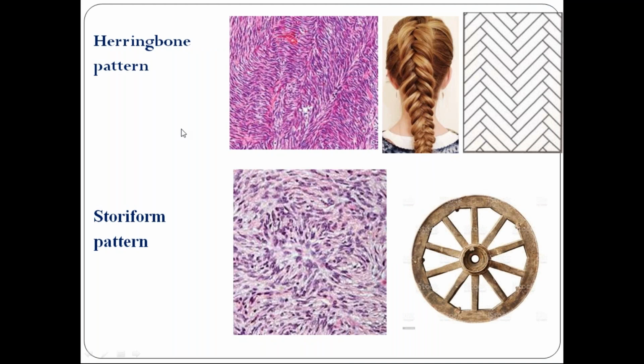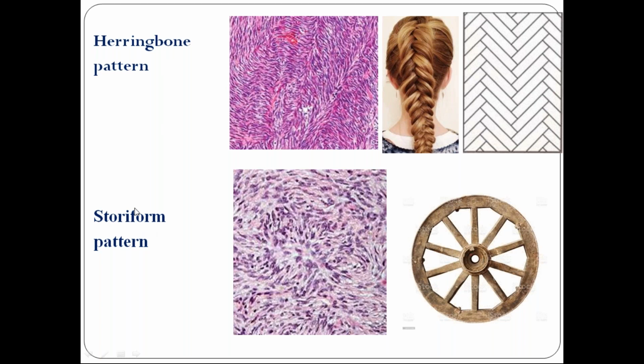Next, herringbone pattern. Can you see here short parallel rows of cells intersecting in a zigzag fashion? You can see the pleats of the hair. They are intersecting in a zigzag fashion. So you just try to match these two pictures with this picture. One row of cells coming here, another row of cells coming here, and they are intersecting at this point, in a zigzag fashion. So this is called herringbone pattern.